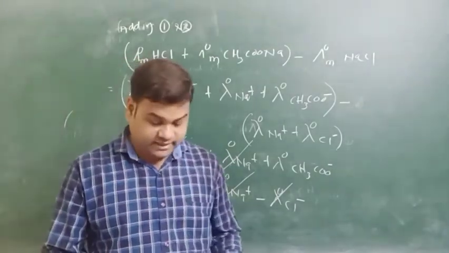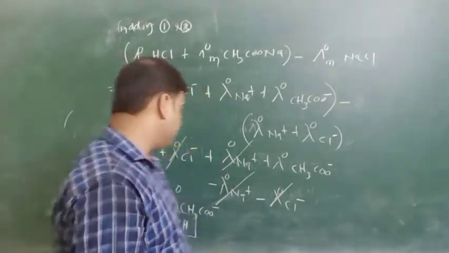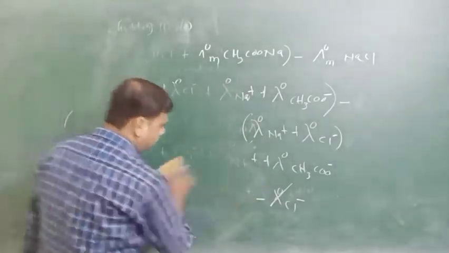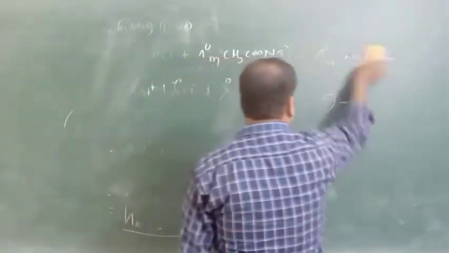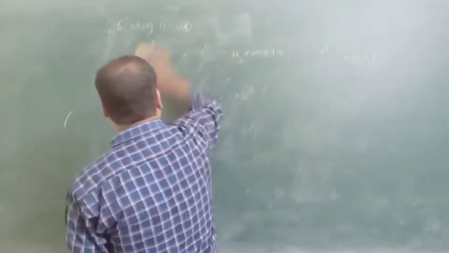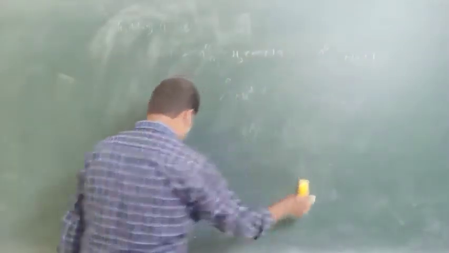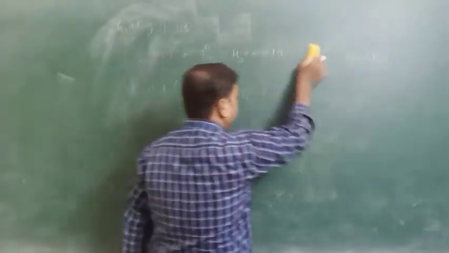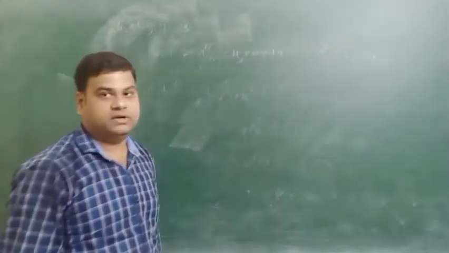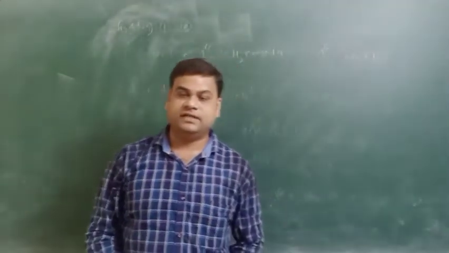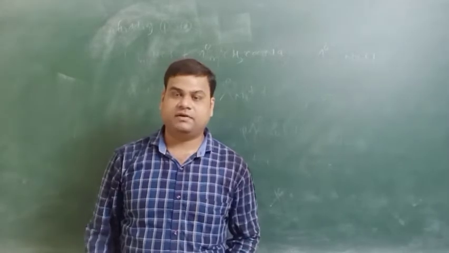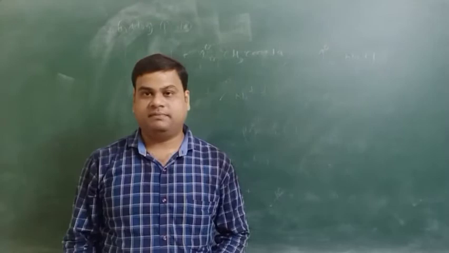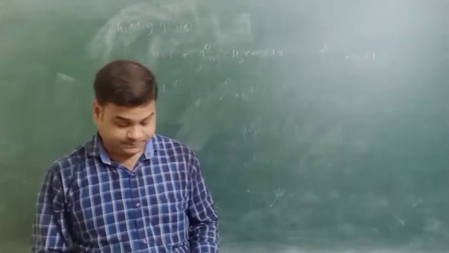We will do some numericals. So this is all about the application of Kohlrausch's law. Kohlrausch explained the strong electrolyte, but he was unable to explain the graphical representation regarding the weak electrolyte. So with the help of this law at infinite dilution, he calculated the cationic part and the anionic part.